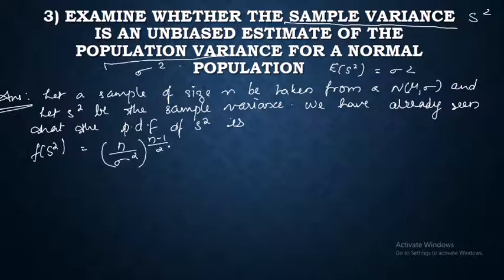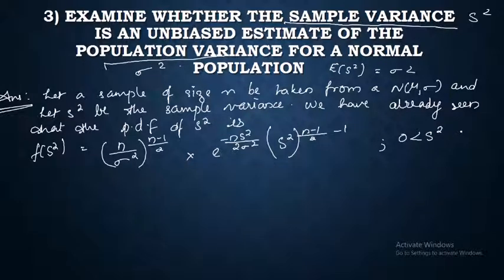f of S square is equal to (n by sigma square) the whole raised to n minus 1 by 2, multiplied by e raised to minus n S square divided by 2 sigma square, S square raised to n minus 1 by 2 minus 1, where the range of S square lies between 0 and infinity. Here there is a denominator, gamma n minus 1 by 2, and it is equal to 0 elsewhere. So this is what we have studied in the earlier classes.